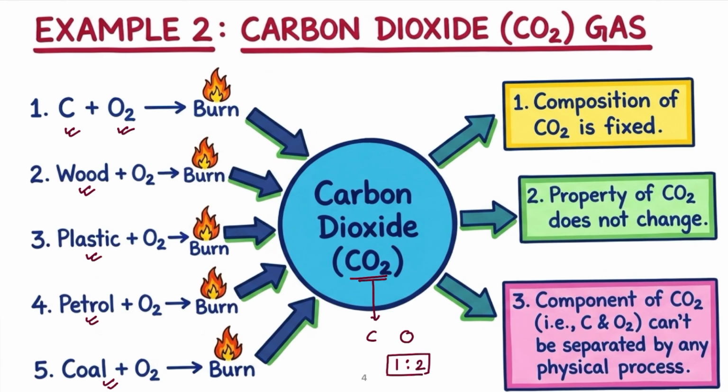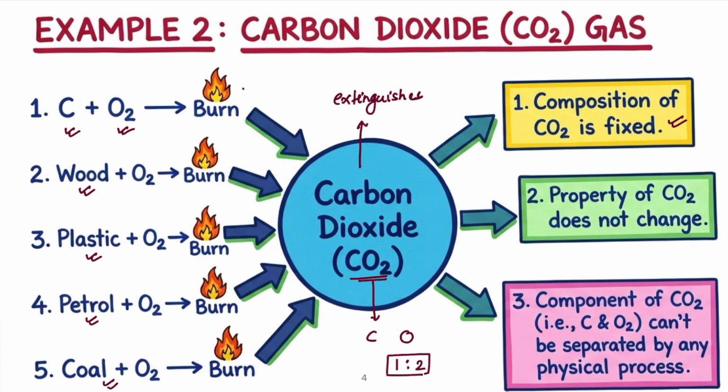If carbon and oxygen combine, then carbon dioxide gas will always form and the ratio of carbon and oxygen atoms will be 1:2. So the composition of carbon dioxide is fixed. Now check one property of carbon dioxide, which is fire extinguishing. Carbon dioxide gas will always extinguish fire, right?